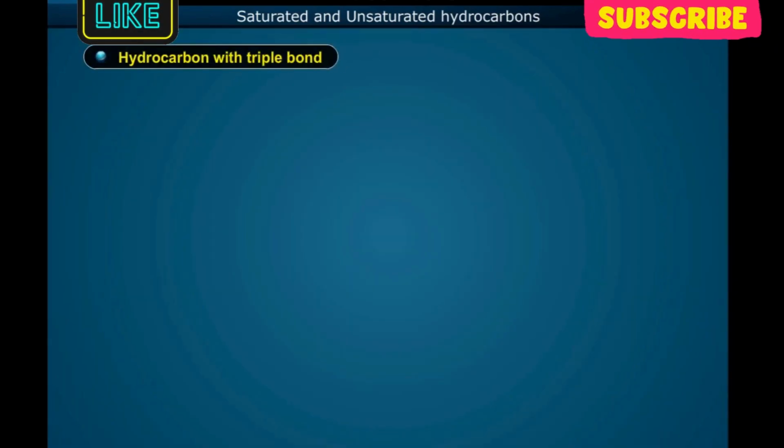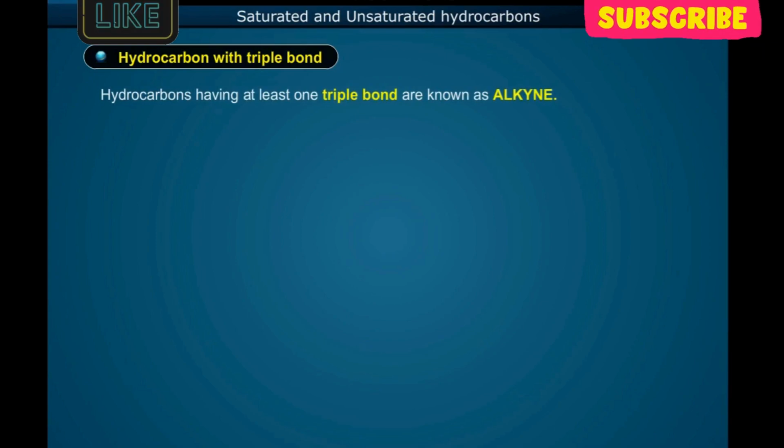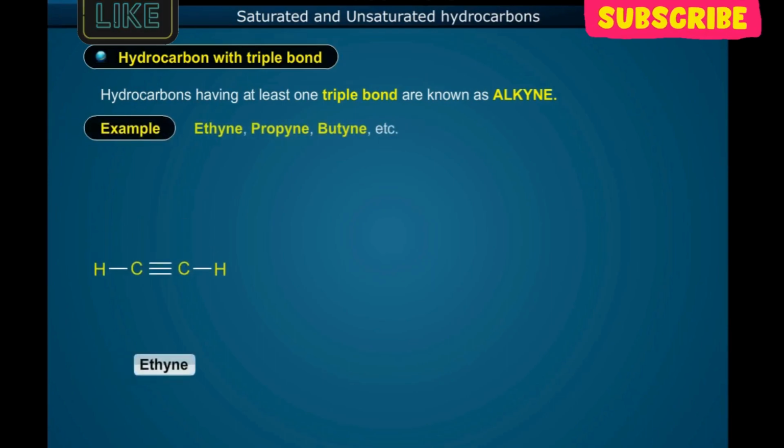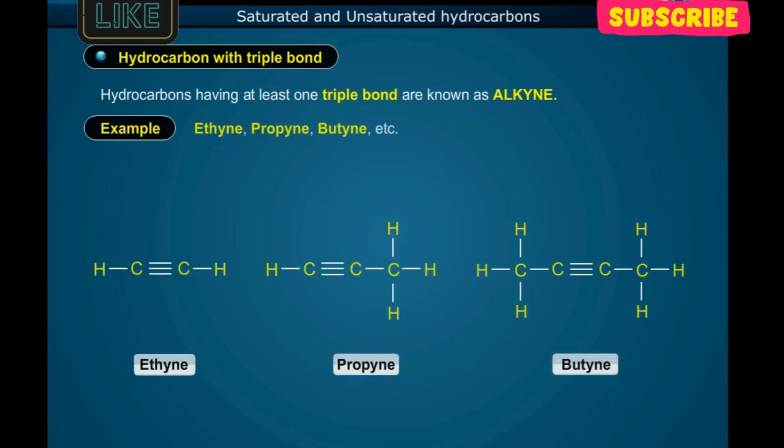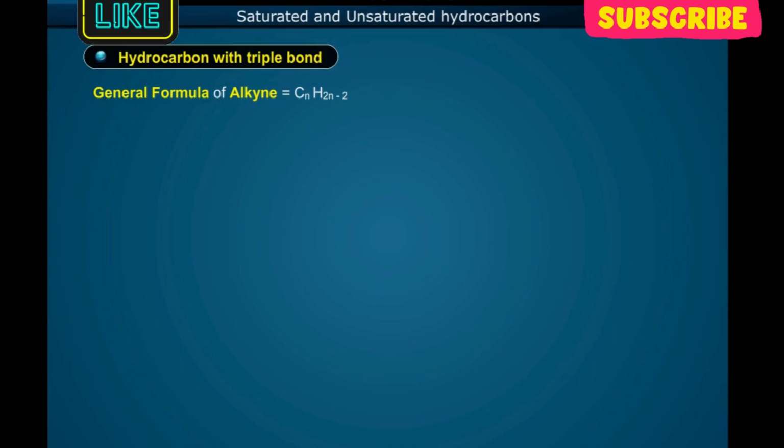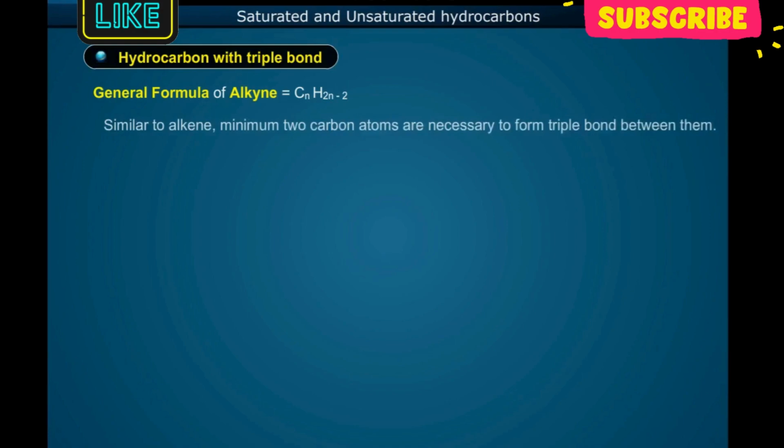Hydrocarbon with triple bond. Hydrocarbons having at least one triple bond are known as alkynes. Example: ethyne, propyne, butyne, etc. General formula of alkyne: CnH2n-2.